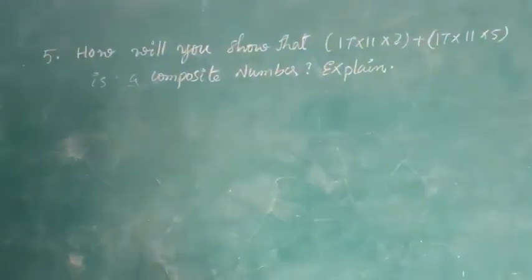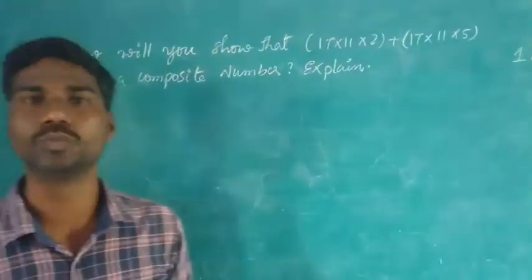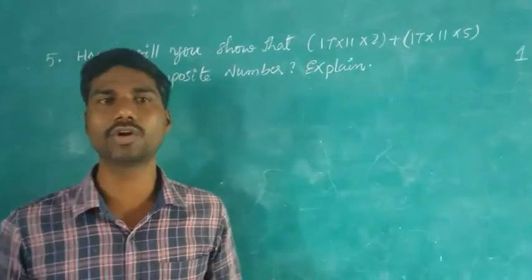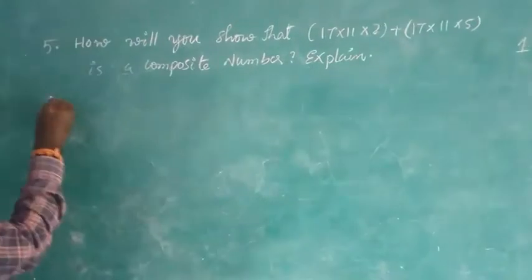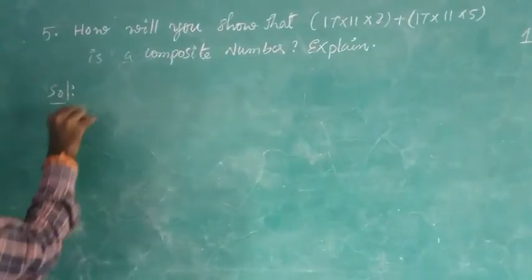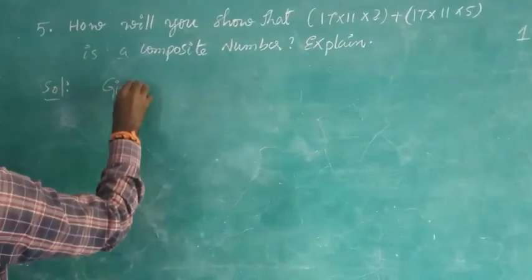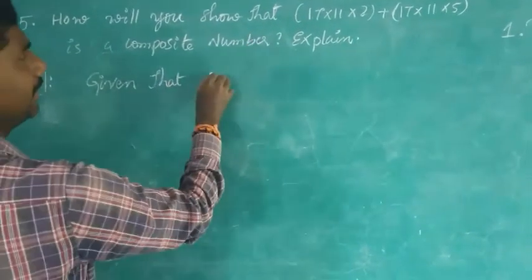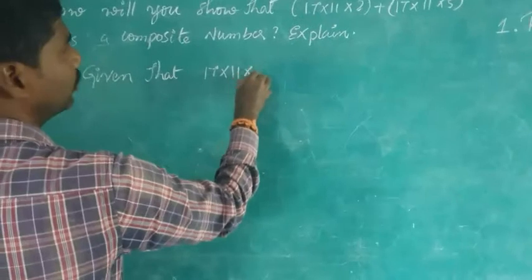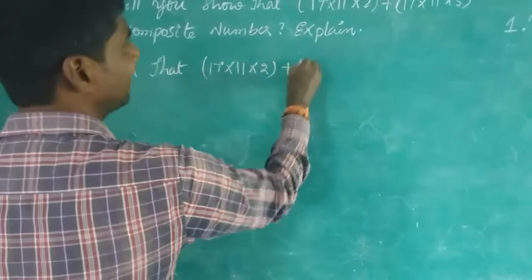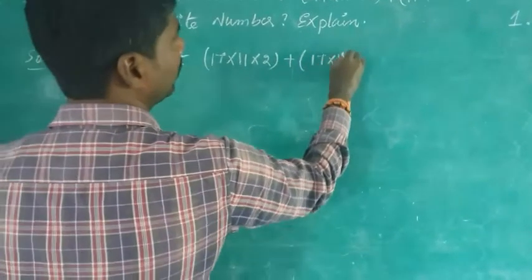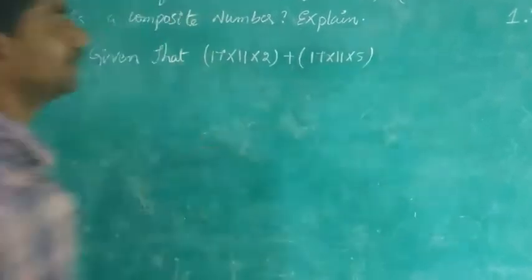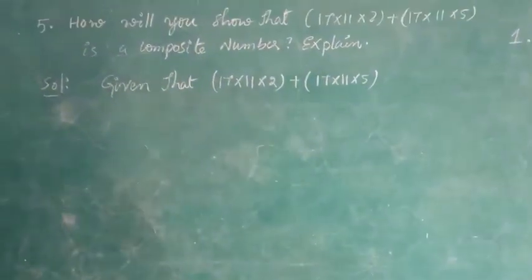We know what a composite number is. A number that has more than 2 factors is called a composite number, right? Let me take what is given. This number is given: 17 into 11 into 2 plus 17 into 11 into 5. We need to prove this number is a composite number. Observe this carefully.